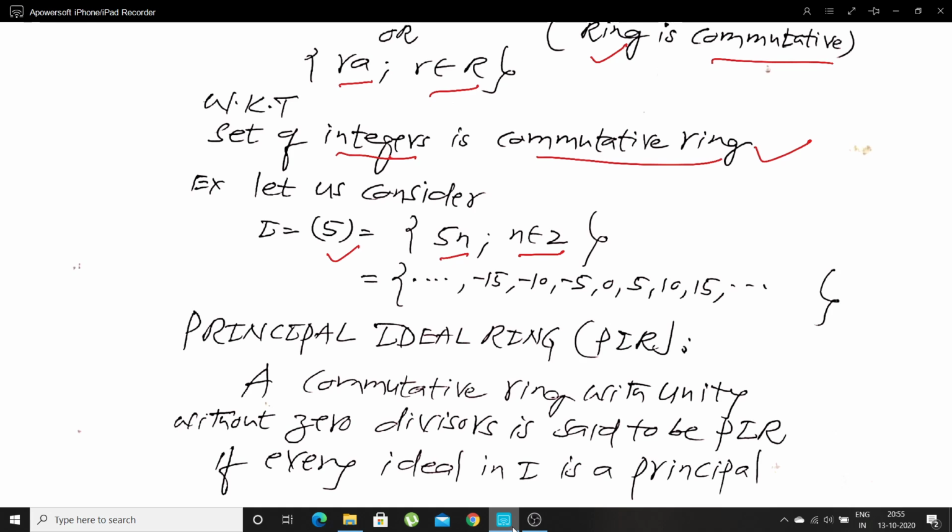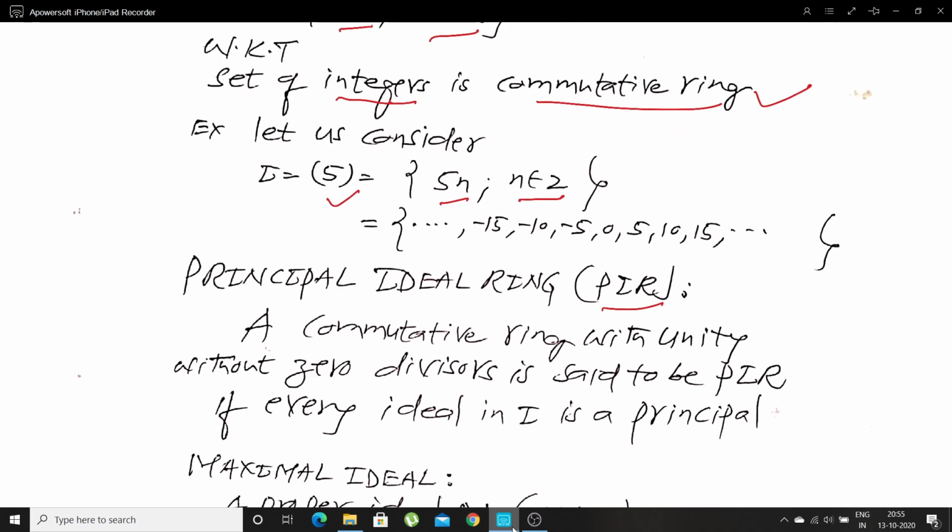So this is the definition of principal ideal. Now I will define one more definition, that is principal ideal ring. Principal ideal ring means a commutative ring with unity and without zero divisors. Let me repeat, a commutative ring with unity and without zero divisors is the same as the definition of what?